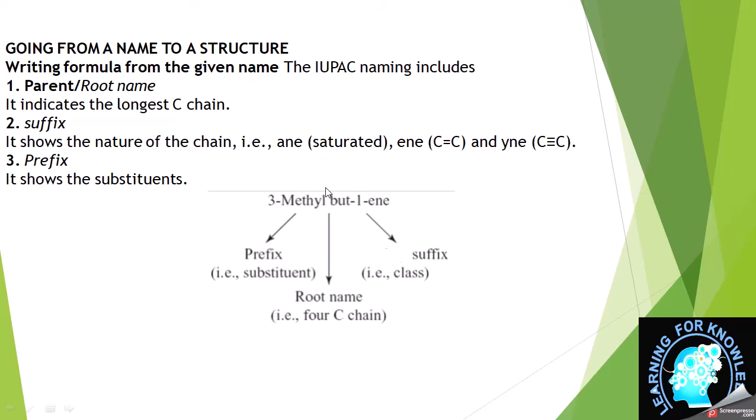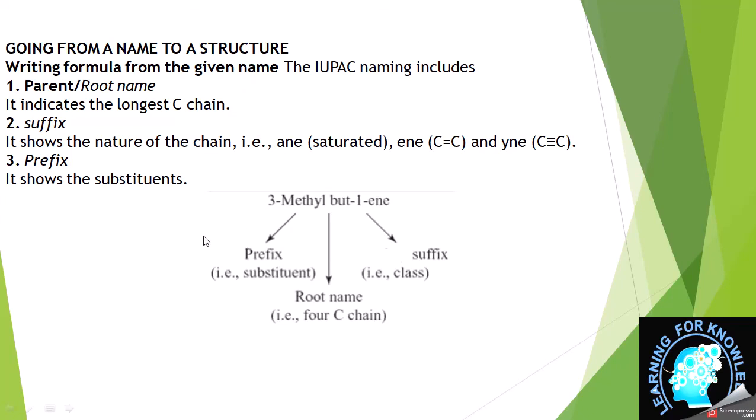Then we look at the suffix. The suffix shows ene, so it contains a double bond. How many double bonds? Only one, because there is 1-ene, no di, tri, tetra ene present. So 1-ene means the double bond is present at the first position, first carbon. Then 3-methyl, this is the prefix, a substituent: the methyl group is present at the third carbon.